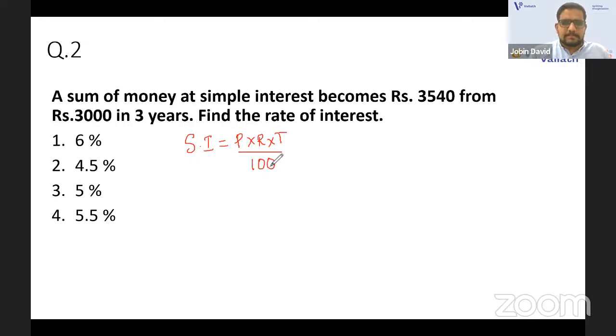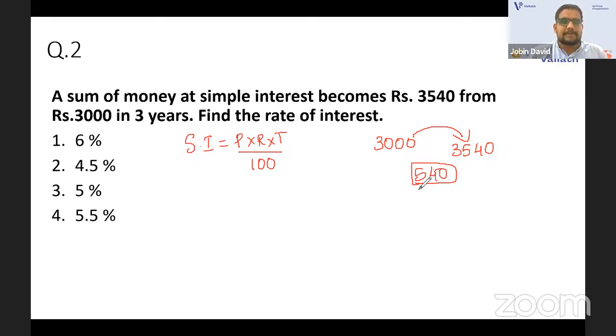Okay. So P into R into T by 100. So now just check. P is the principal amount. That means the initial amount. R is the rate. That means the rate of interest. T will be the tenure or the time period. Now you have the amount was initially 3,000 and it came to 3,540. Okay. Now just you can get the difference. That will be 540. Is it? 540 is the difference.